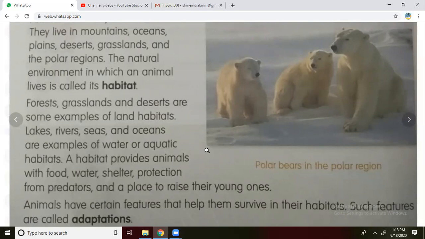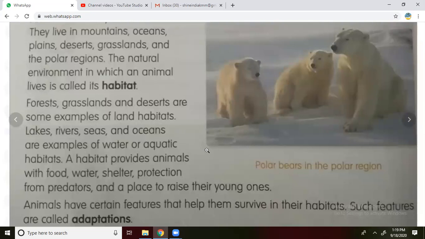A habitat provides animals with food, water, shelter, and protection from predators. In the previous slide also I told you about what we call predators and enemies, and what type of food they are going to eat, and what type of conditions they adapt to. Next, a place to raise their young ones. What is the main reason? To improve their number, most of the animals need to raise young ones.